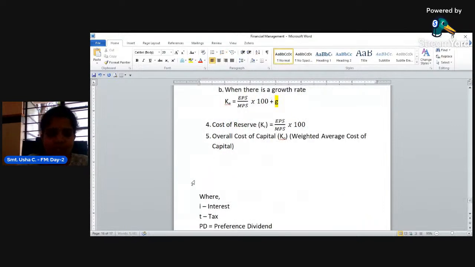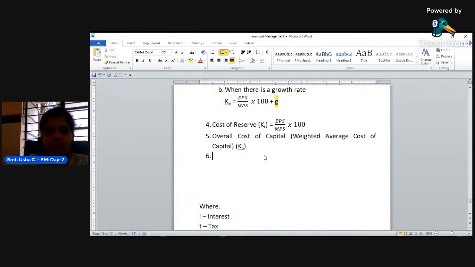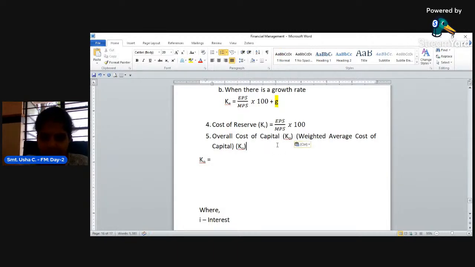It is denoted as K naught or KO. Let us look into the formula. KO, that is the overall cost of capital or the weighted average cost of capital, is equal to